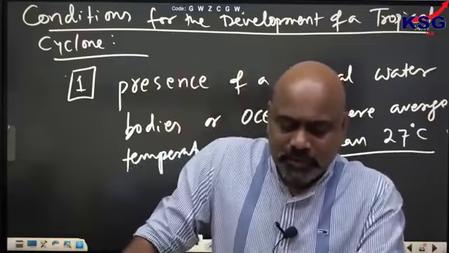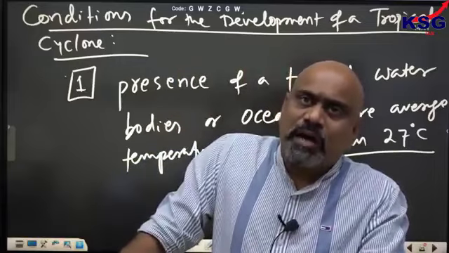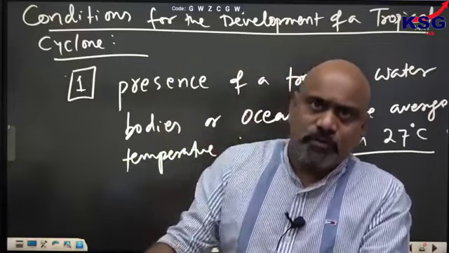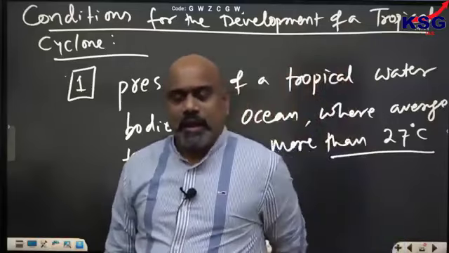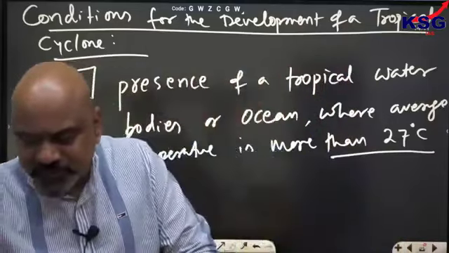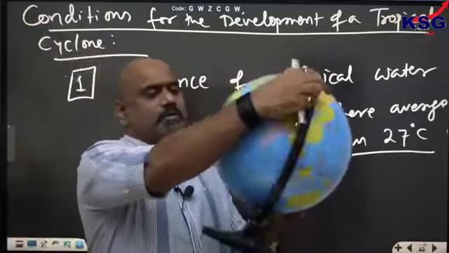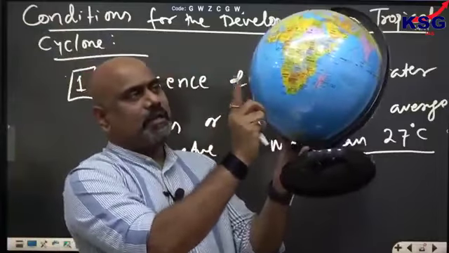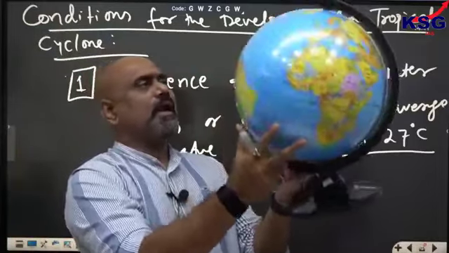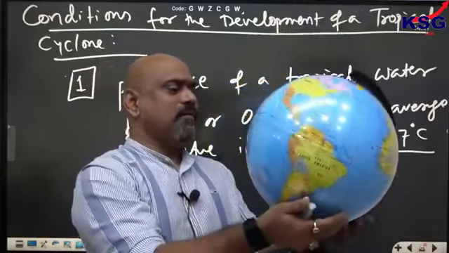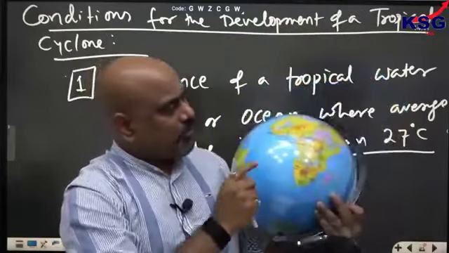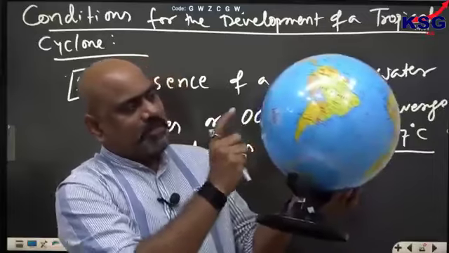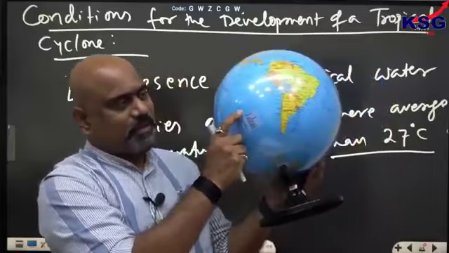Dekho, one more thing here. South Atlantic, very important for you. South Atlantic and the eastern part of South Pacific.